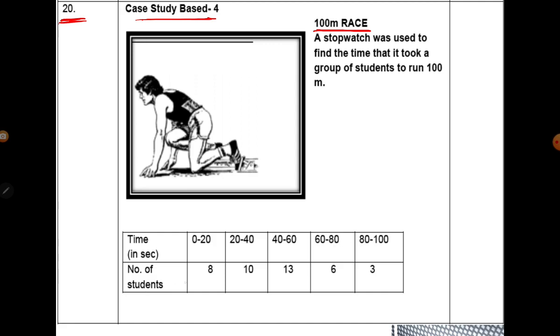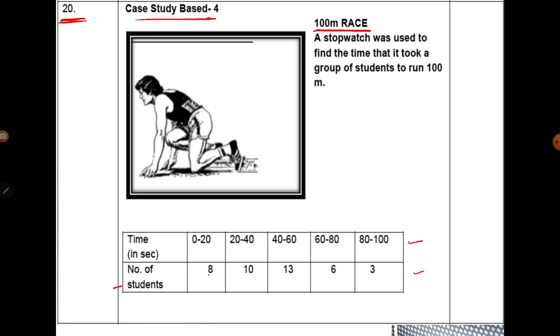And here are the number of students. Between 0 to 20 the number of students is 8, and 20 to 40 there are 10 students. So these are the class intervals, and here we have the number of students. This number of students we are going to take as the frequency.